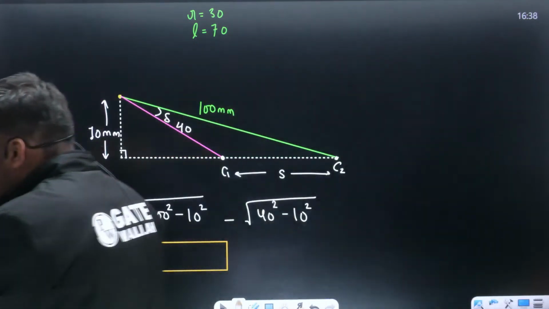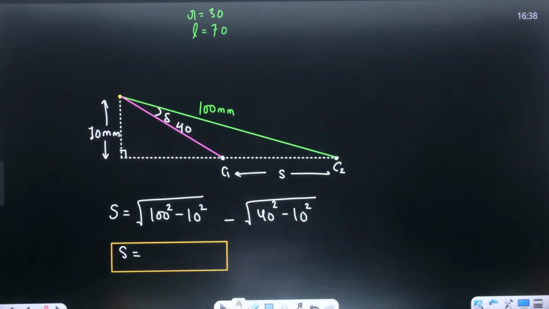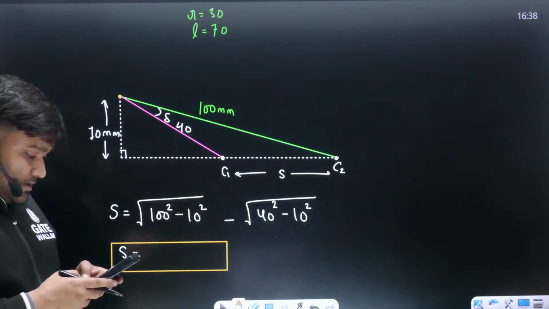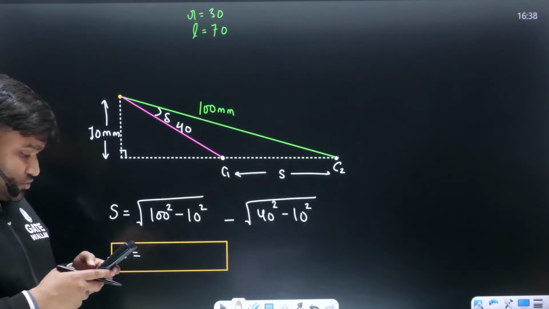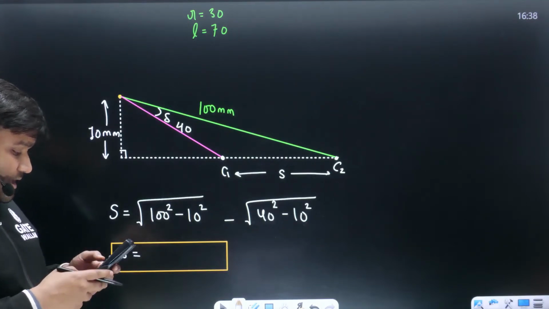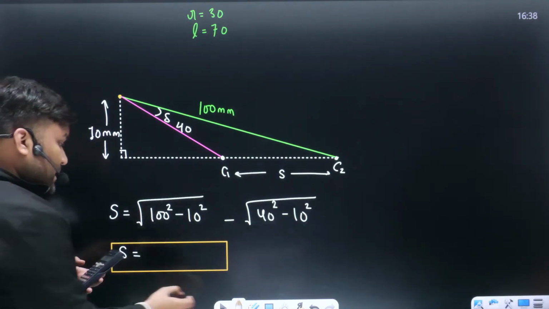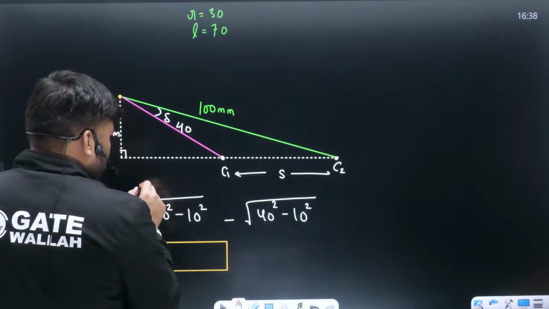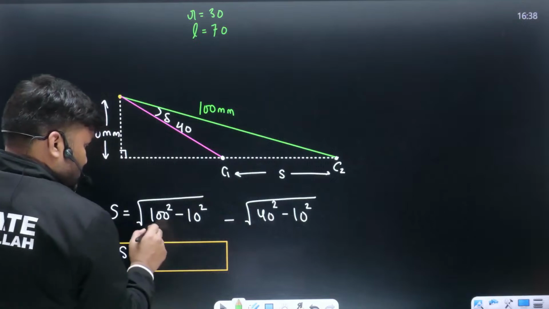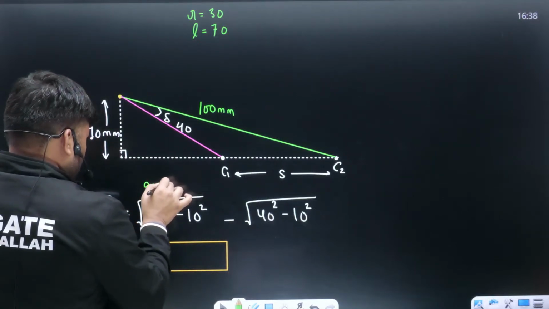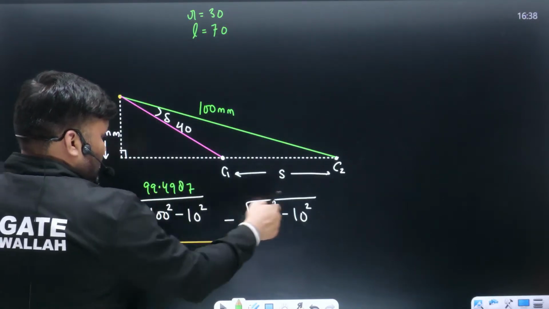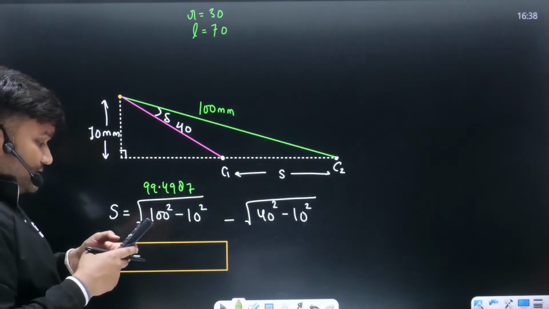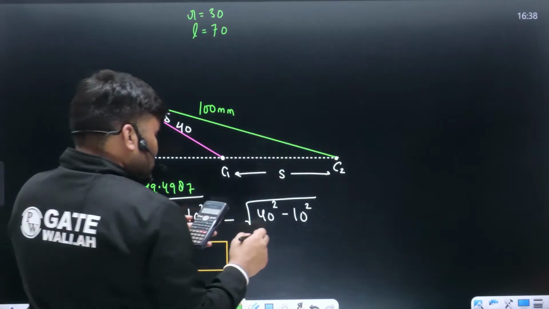Rohit Rajput, I will answer every doubt. But please first let me know how much is going to be the stroke value. How much is it coming to? This is 100 square minus 10 square. Whatever is there, take the square root. 99.49. This comes out to be 99.4987. How much is this value? 40 square minus 10 square. Whatever is coming, take the square root. 38.72.